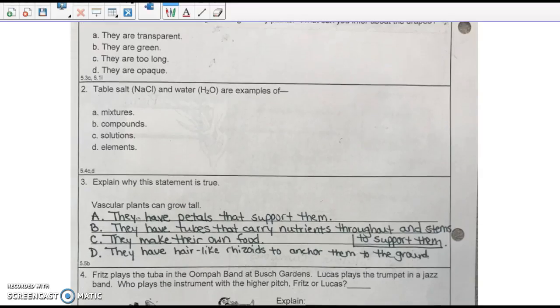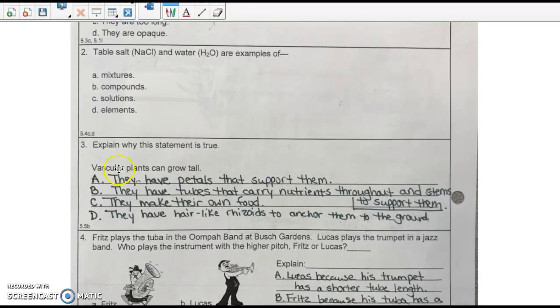If you need to pause this at any point, just pause it. Don't rush. Number 3, explain why this statement is true. Vascular plants can grow tall. A, they have petals that support them. B, they have tubes that carry nutrients throughout and stems to support them. C, they make their own food. D, they have hair-like rhizoids to anchor them to the ground.